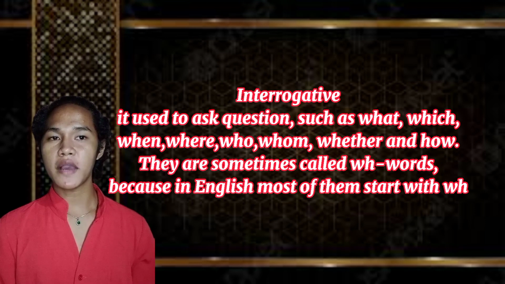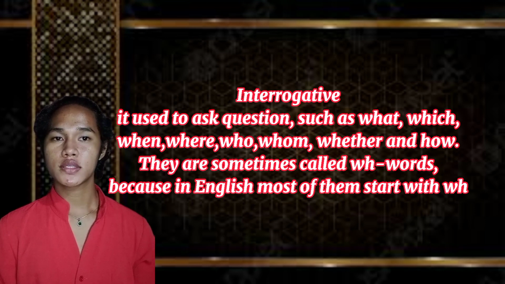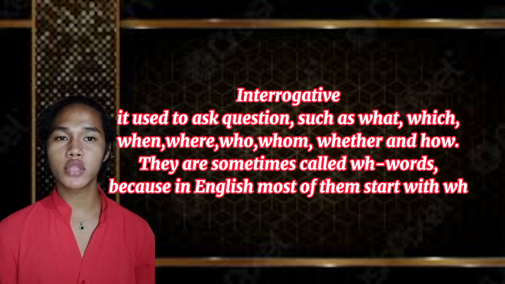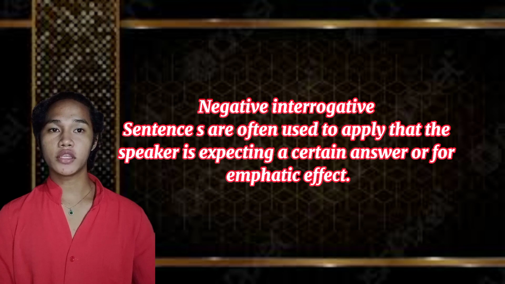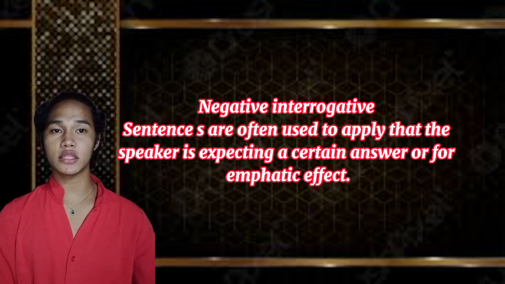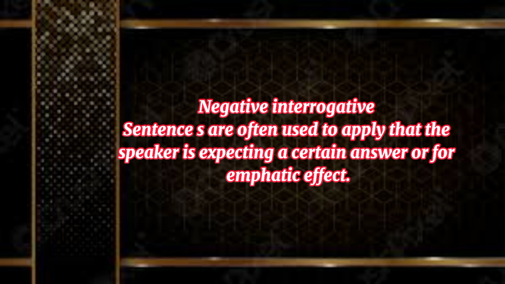An interrogative word is a function word used to ask a question, such as what, which, when, where, who, whom, whose, why, whether, and how. They are sometimes called WH words because in English, most of them start with WH. For example, what kind of music do you like? Where did you live? When is the best time to go to the mall? Negative interrogative sentences are often used to imply that the speaker is expecting a certain answer or for emphatic effect.